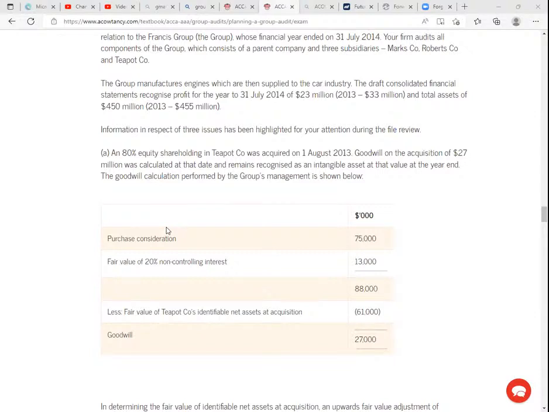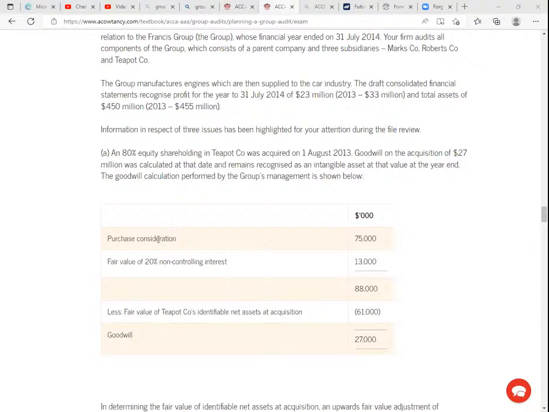The goodwill calculation performed by the group's management is shown below. So we have purchase consideration, the fair value of the 20% NCI, remember the parent here has got 80%, fair value of 20% NCI, 13, they got 88,000, less fair value of Teapot Company's identifiable net assets. Goodwill is 27,000.